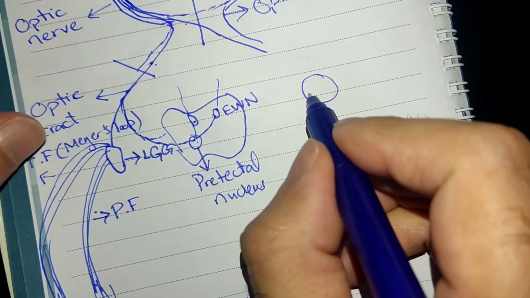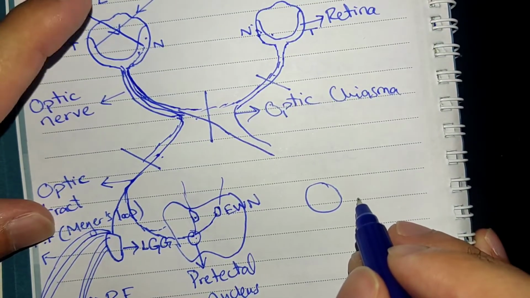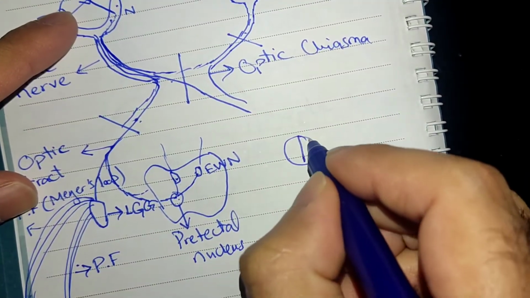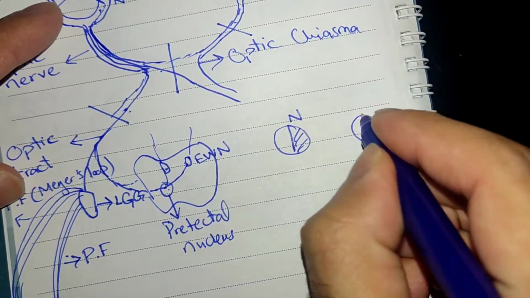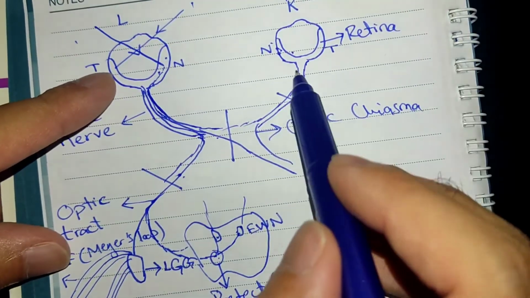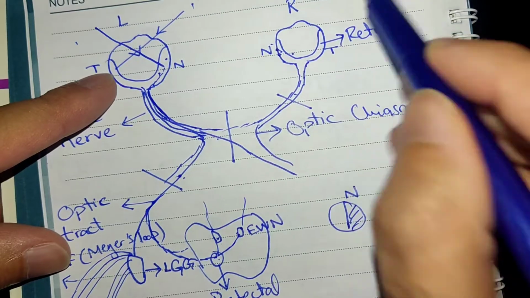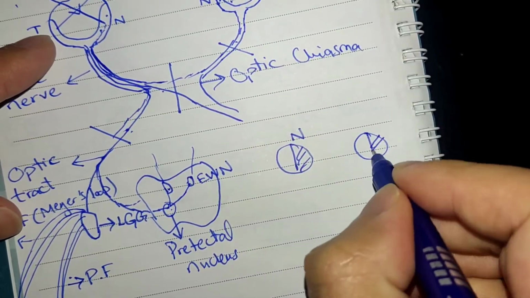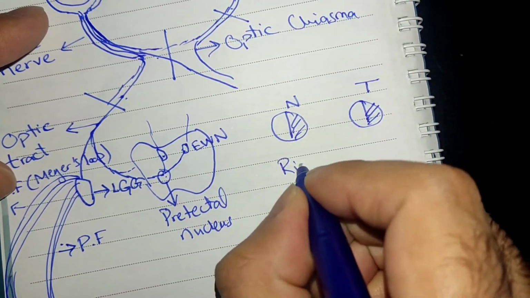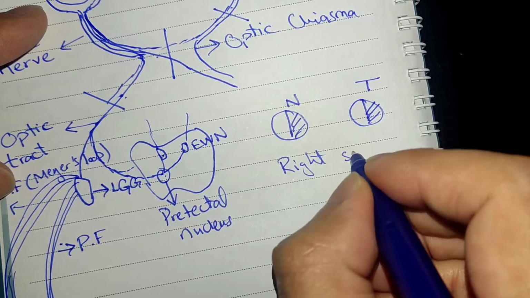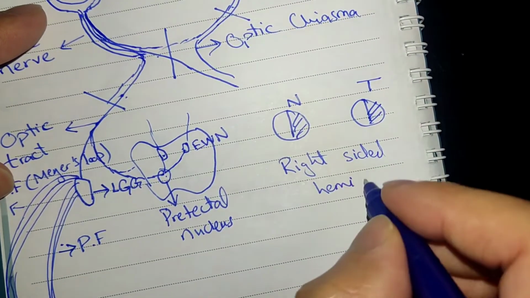This is the left eye. The temporal fibers are cut, that is responsible for the nasal field of vision. So the nasal field of the left side will be cut. What about the opposite side? The opposite side has the nasal fibers cut, and the nasal fibers are responsible for the temporal field of vision. You will get something like this. This is known as right-sided hemianopia, or right hemianopia.